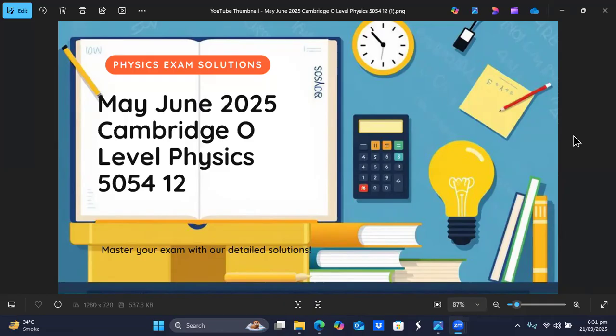Today we have set our hearts to solve a paper 1 of this subject, Cambridge O-Levels Physics 5054. Paper 1 is related with the MCQ questions. For this purpose, we have selected the May-June 2025 paper 12. This paper 1 belongs from Zone 2. The time allowed for this paper is 1 hour, and there are 40 MCQ type questions in it. So let's start today's work.